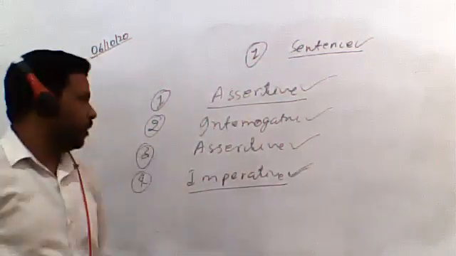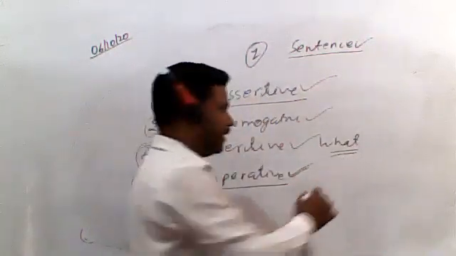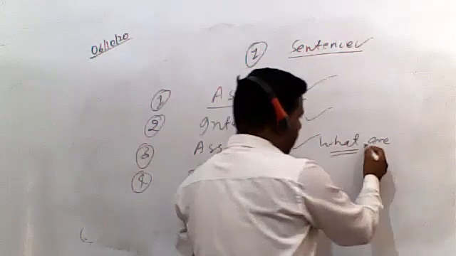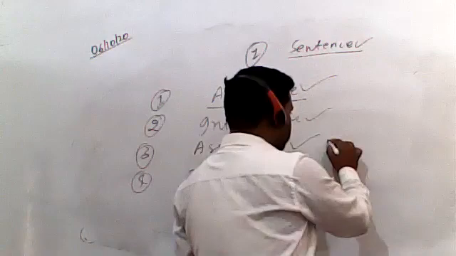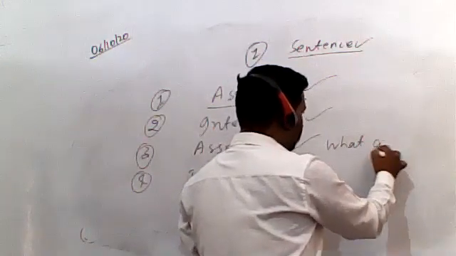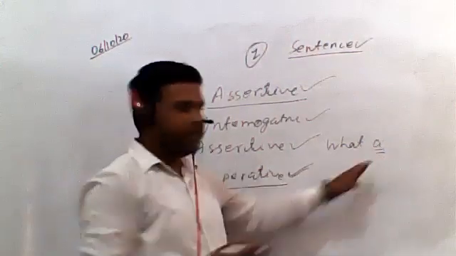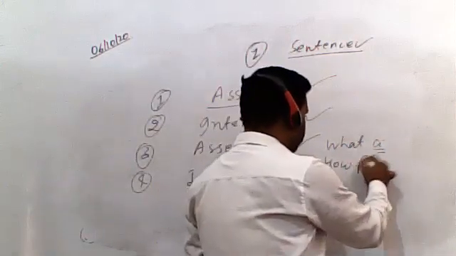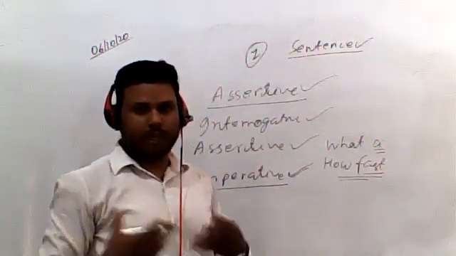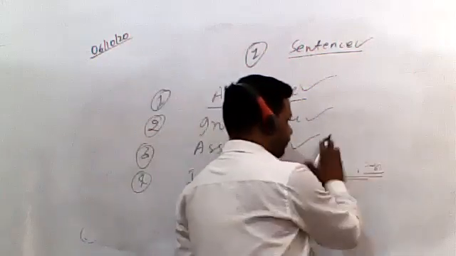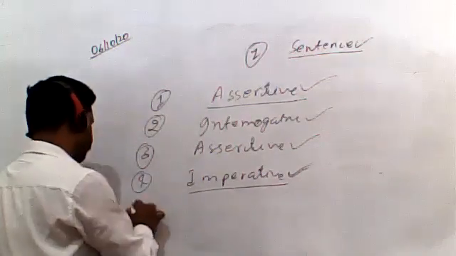What a great achievement. Always remember, when we use just what, then it is interrogative, like what are you doing? Here, after what we are using a helping verb, so it is interrogative. But when what is followed by the article a, then it becomes exclamatory, students. जब भी आप देखिए कि what के बाद a आया हुआ है या how के बाद adjective आया हुआ है, like how fast, then in such situations these interrogative words become exclamatory.